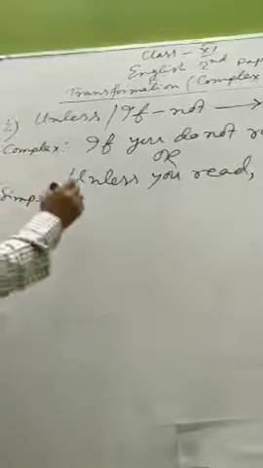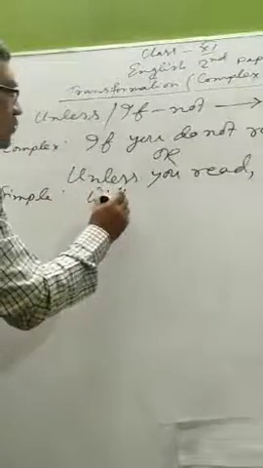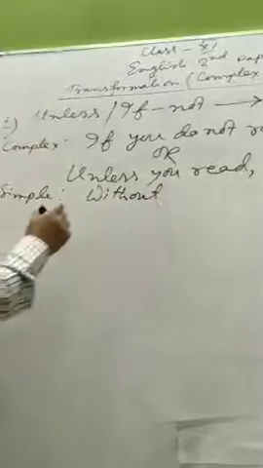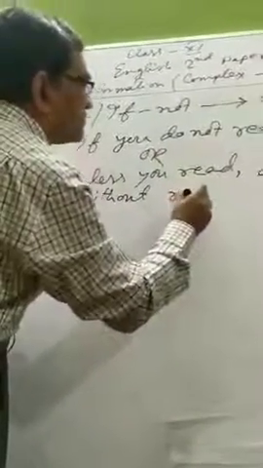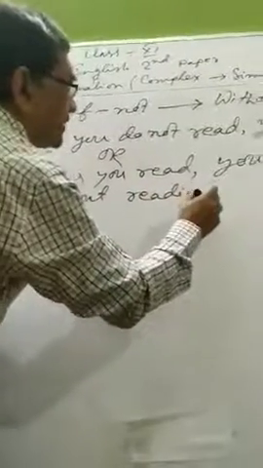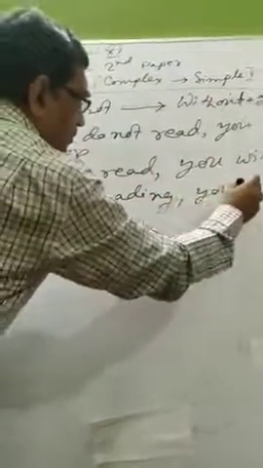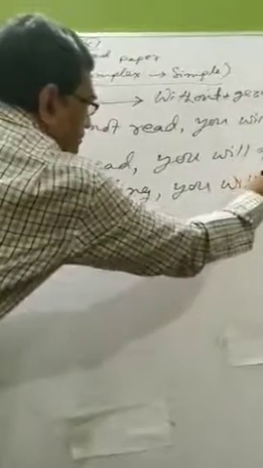If we make it a simple sentence, we have to use without plus gerund, that is, without reading. Without reading, you will fail.